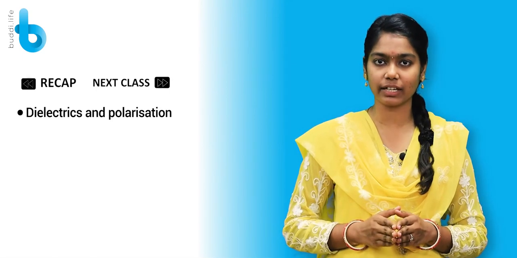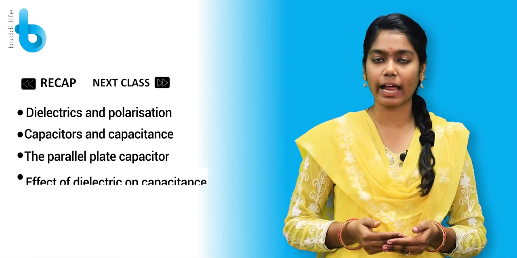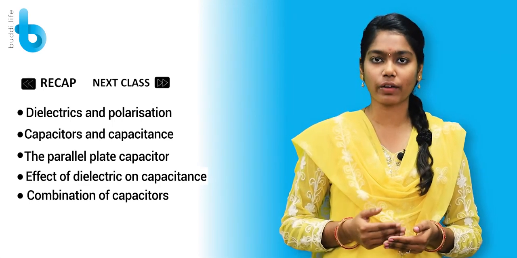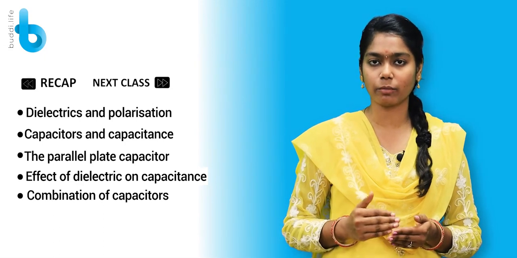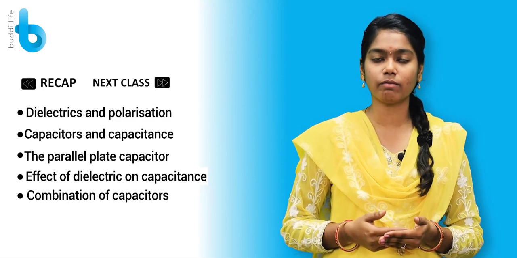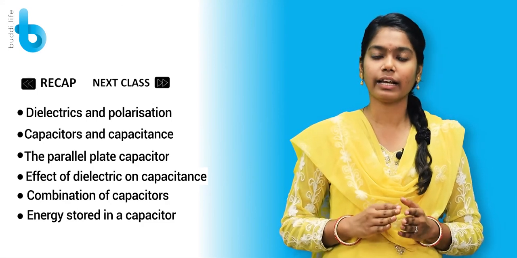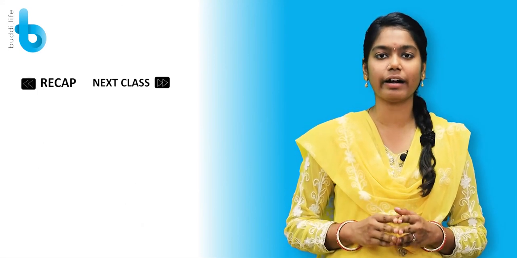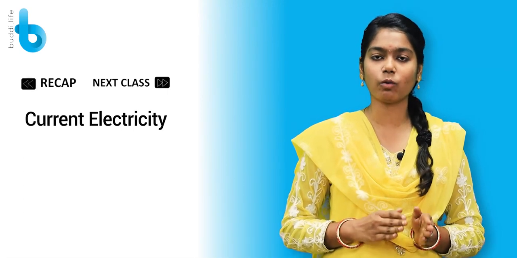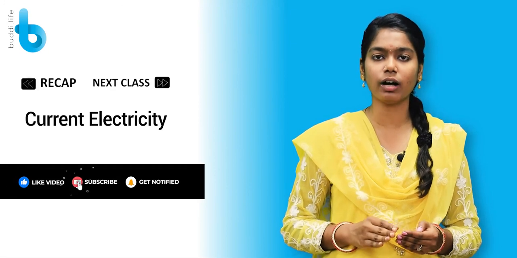Okay guys, let's see what are the topics that we have discussed today. Initially we dealt with the concepts of dielectrics and polarization, then capacitor and capacitance, then parallel plate capacitor, effect of dielectric on capacitance, and combination of capacitors, where we saw the series and parallel combination of capacitance, and also the relevant formulas. And lastly we dealt with the energy stored in the capacitor, which is a very important question in your board exams. In the next class we are going to start the new chapter, current electricity. So far in chapters 1 and 2 we have dealt with static charges, right? In the next class we are going to deal with moving charges.